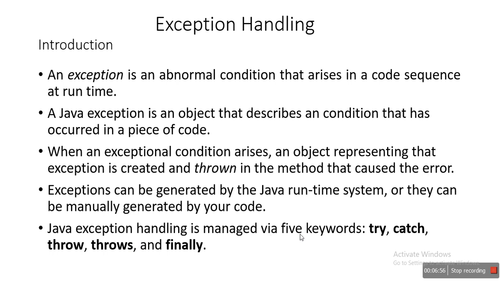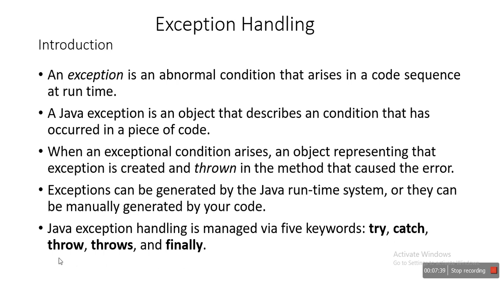Now Java exception handling is managed by 5 keywords. Basically these 5 keywords are the most important in exception handling in Java. They are try, catch, throw, throws, and finally. We'll discuss in detail what is the use of each. Just remember, try is used to enclose our code within a try block. Any exception generated within a try block is caught within a catch block. So try and catch keywords are used to declare blocks. Blocks are nothing but a set of code enclosed within braces.